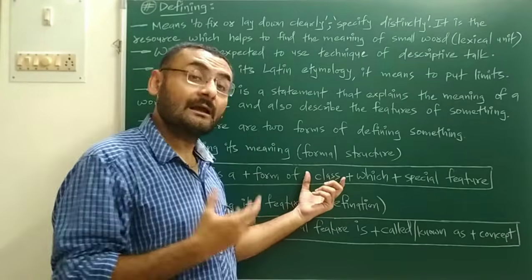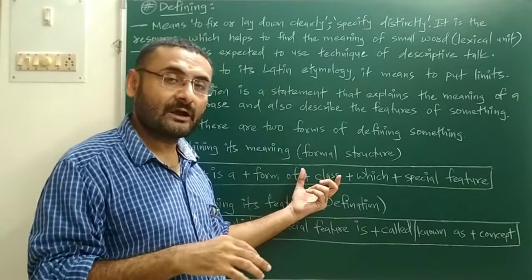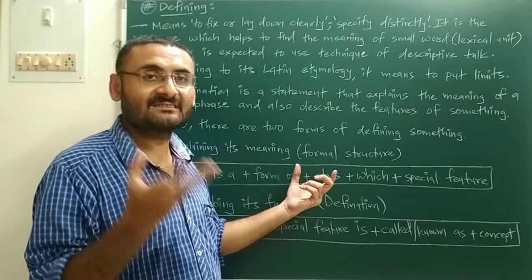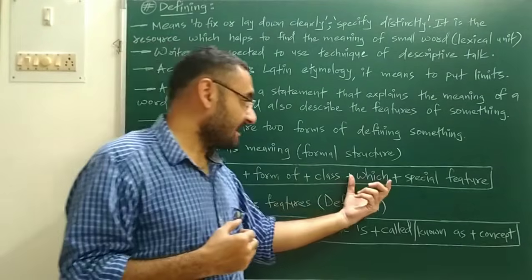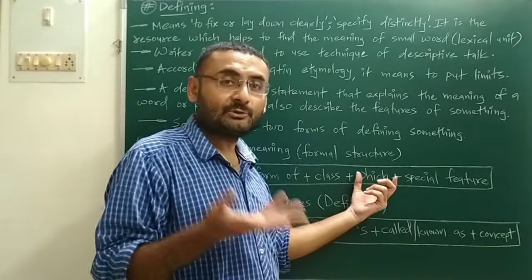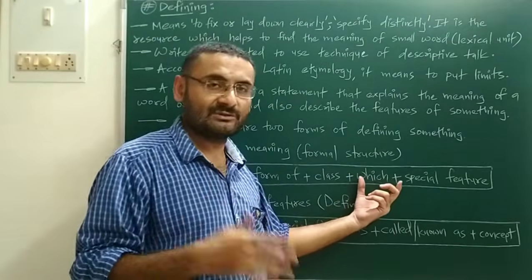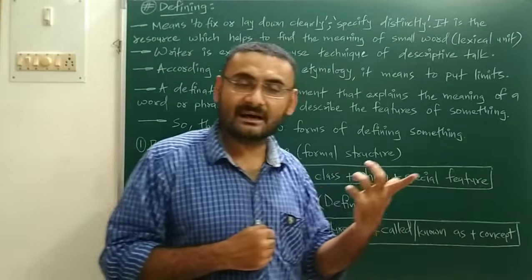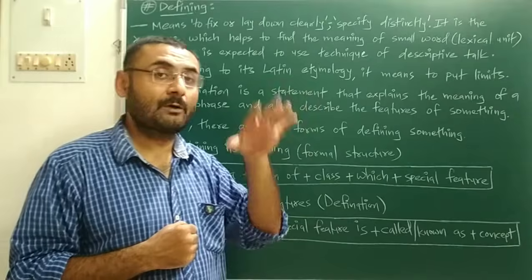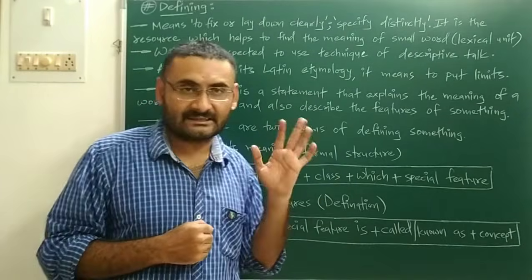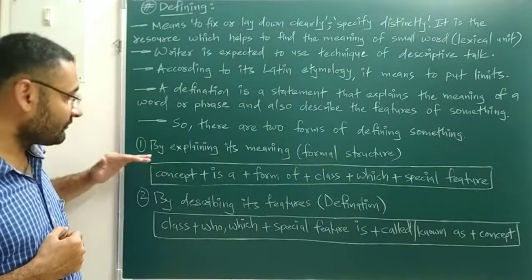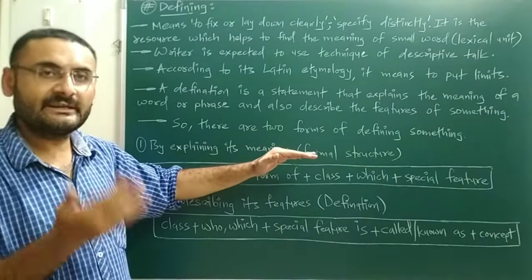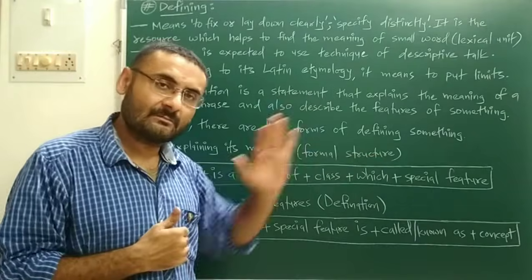Then the class: in which class the boiler falls. You say it falls in the industrial class, because boilers are used in industries, and it can produce electricity or power. Then there are specific features, like boiler mountings and accessories. That is the first structure, by explaining its meaning, known as the formal structure.